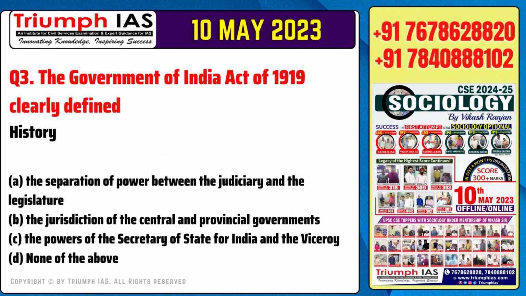Question number 3. The Government of India Act of 1919 clearly defined: Option A, the separation of power between the judiciary and the legislature. Option B, the jurisdiction of the central and provincial governments. Option C, the powers of the Secretary of State for India and the Viceroy. Option D, none of the above.